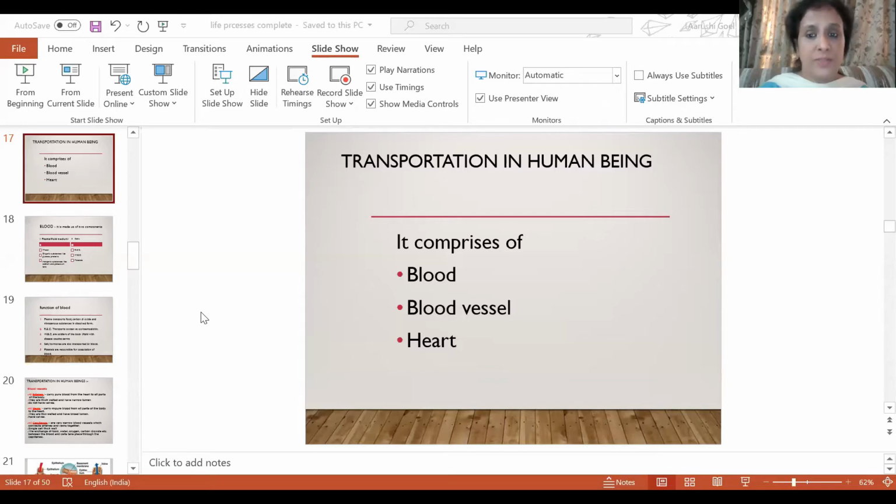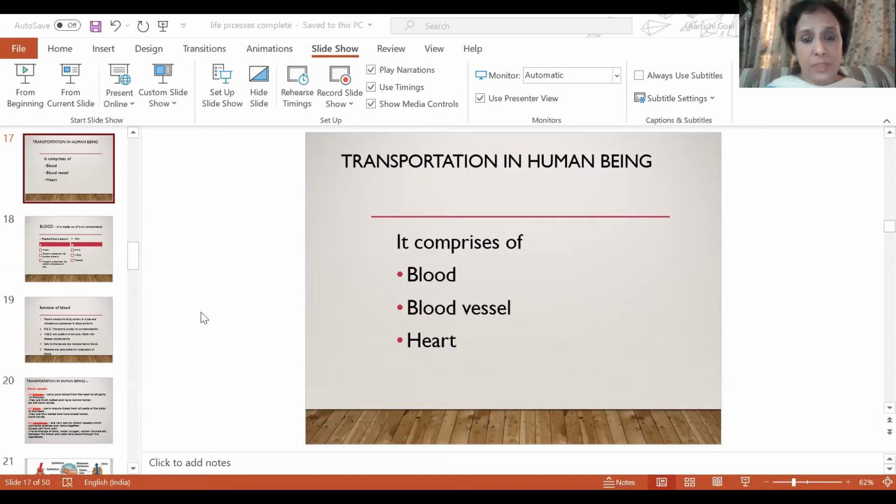So today we will do transportation in human beings. Because in unicellular organisms, there is no need of any transport system. They are not having any transport system because they are in direct contact with the surroundings. All higher multicellular organisms need a transport system. So let us study about transportation in human beings.